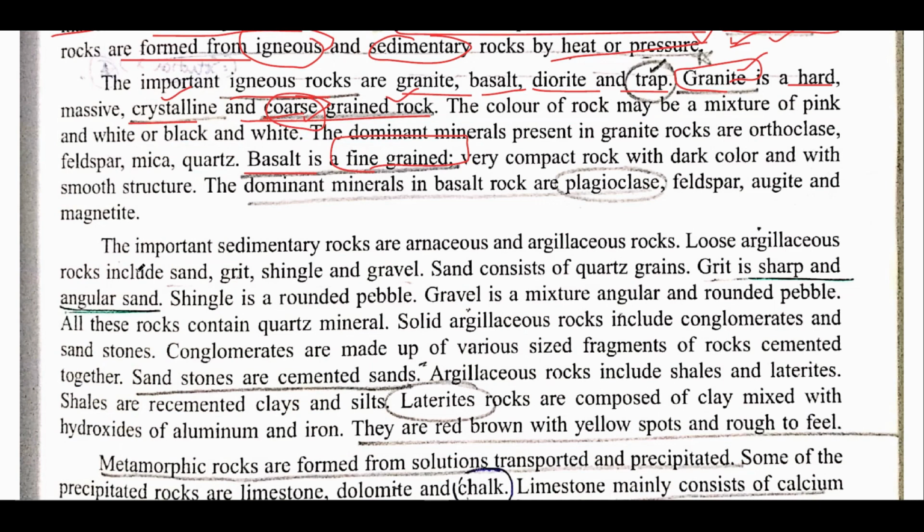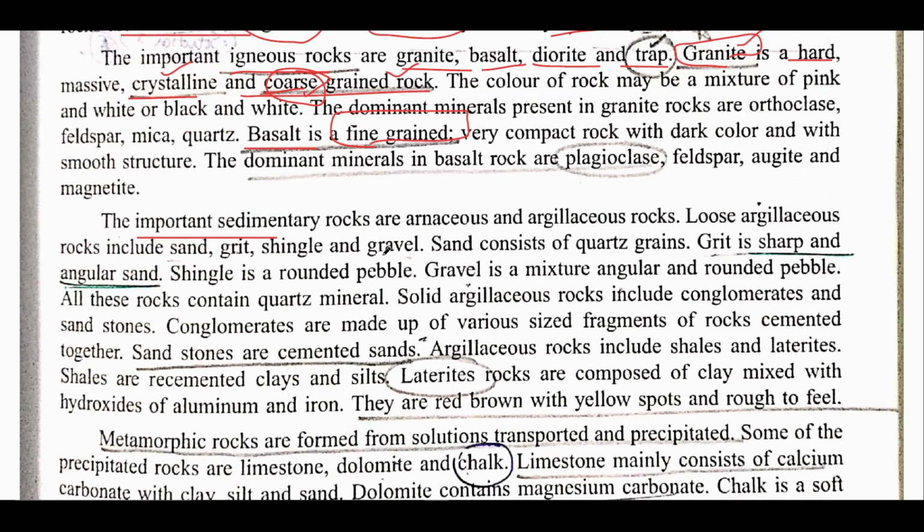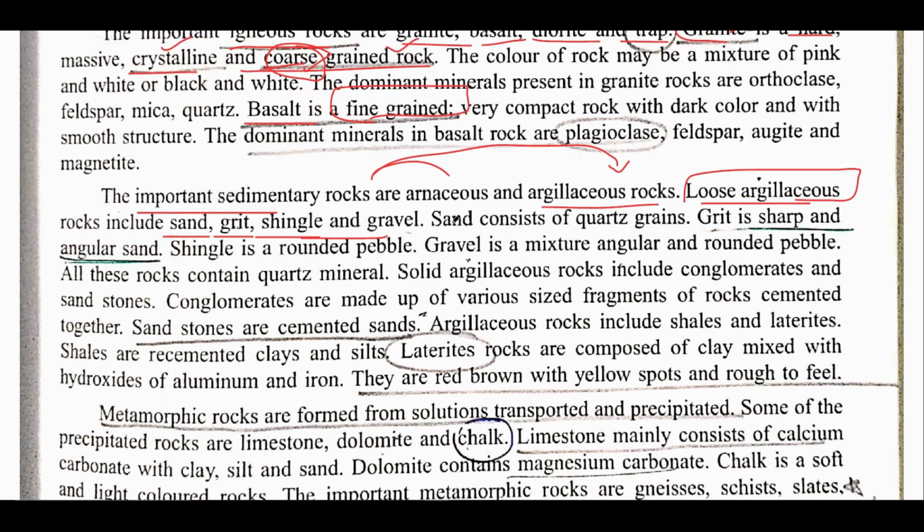Also, there are certain important sedimentary rocks. Basically, sedimentary rocks have been classified into arenaceous and argillaceous rocks. Now, these argillaceous rocks are basically of two types, that is loose and hard. There are other classifications. If we talk of loose argillaceous rocks, they include sand, grit, shingle, and gravel. Now, the sand consists of quartz grain.